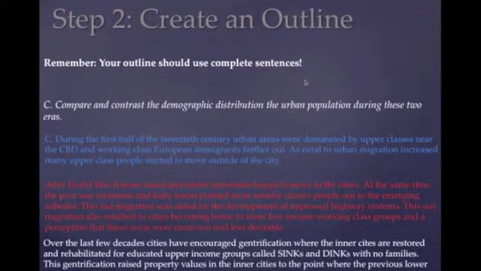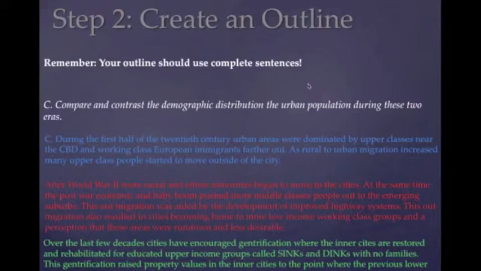And then the third section is about the recent trends in urbanization, which is these gentrification effects, the single income, no kids, dual income, no kids, or sinks and dinks moving back to the city center, and how that affects property values and therefore affects the status of the people that were living there prior to gentrification and the impact it has on them.